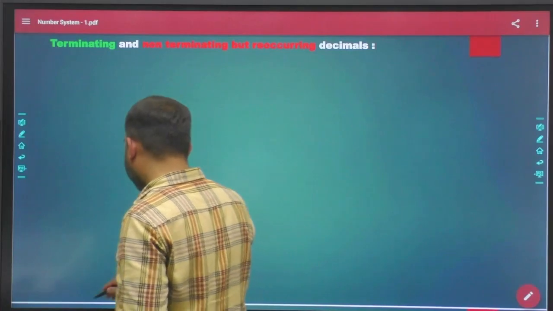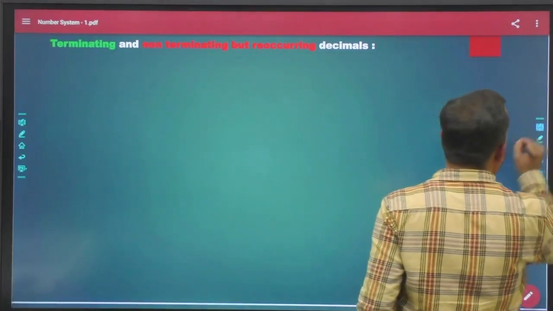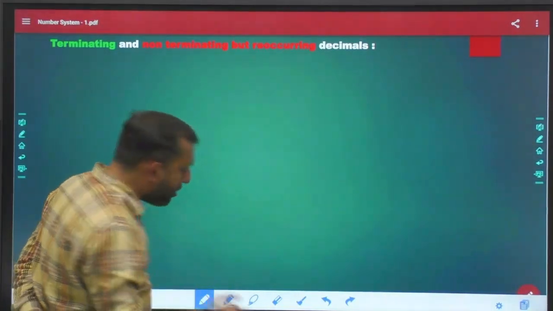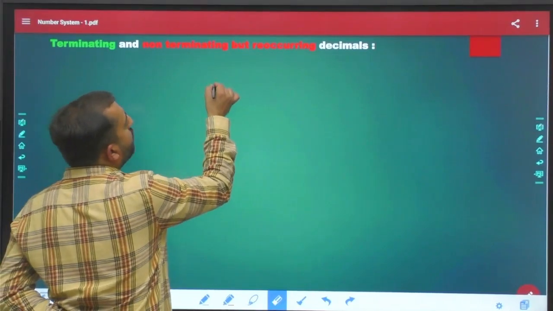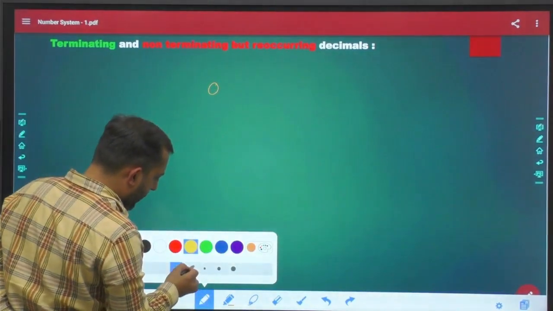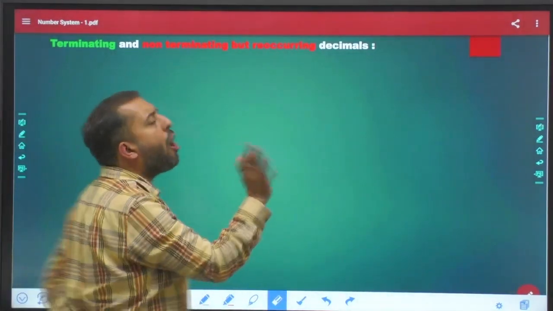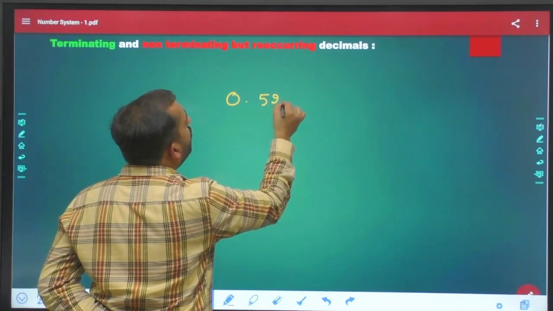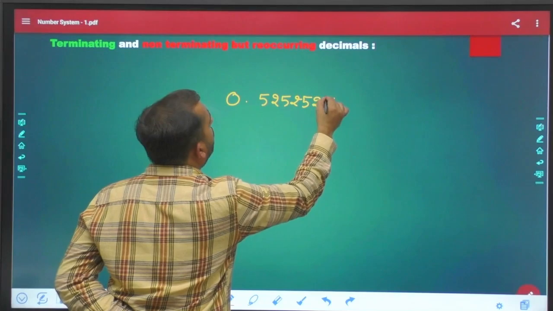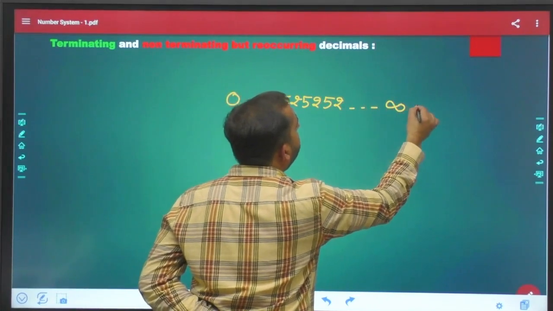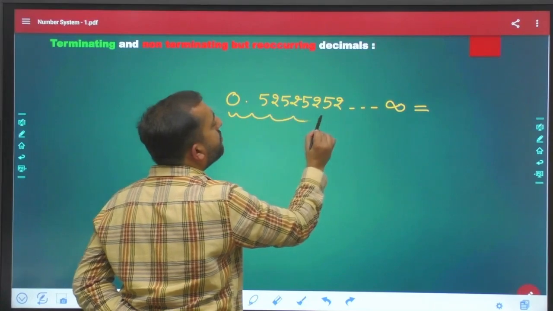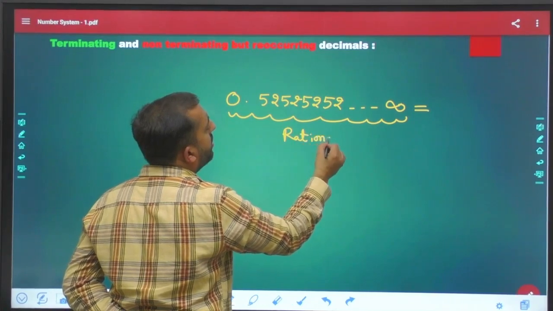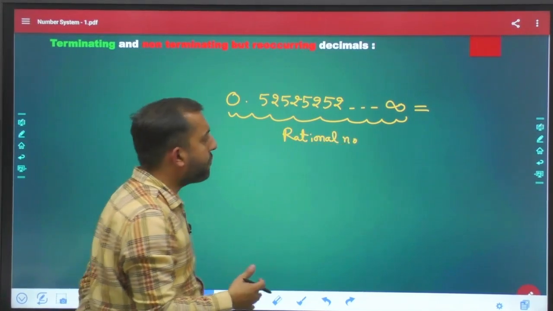We have just learnt one thing: if somehow you come across decimals like 0.52525252, this goes on repeating till infinity, then these kinds of decimals are rational numbers. We just learnt this. Okay.